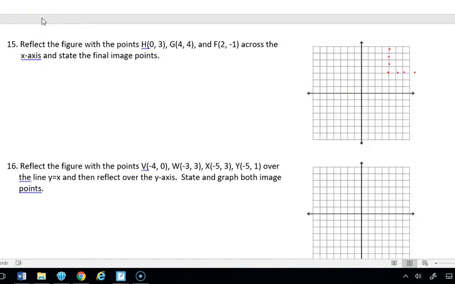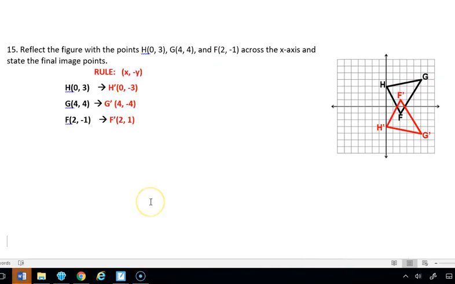Number 15 says we're reflecting the points H, G, F across the x-axis. So again, our rule is going to be x comma negative y, because it's a reflection across the x. We change the y. And then we're going to look at our points. So again, our original image was mostly in quadrant 1, and if it's being reflected across the x-axis, it's going to go mostly to quadrant 4. And that's exactly what happened here again.